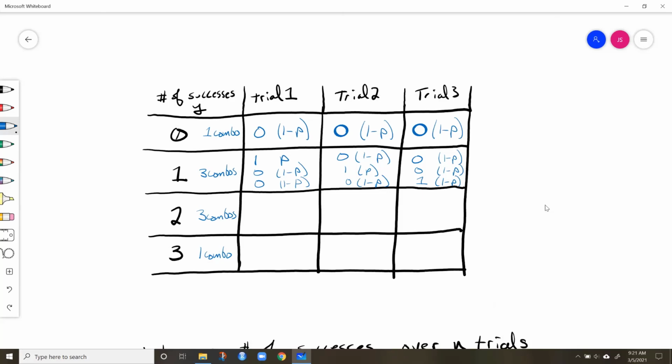And so I'll just write out the rest for 2. All right, so we have 3 different ways that 2 cars could pass through out of 3 trials. And then finally, we only have one way with a probability of p each time that we could have 3 cars passing through. So this table shows us all the different combinations for each of these potential outcomes for y.